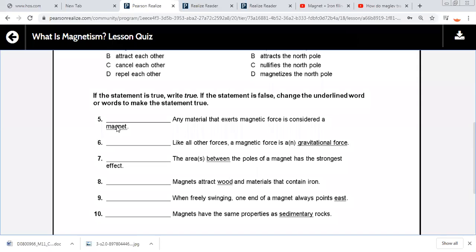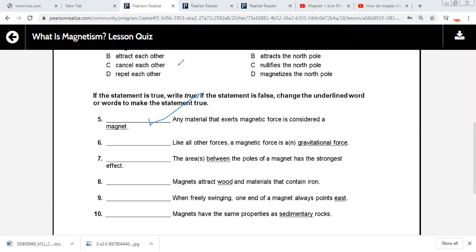Number five: any material that exerts a magnetic force is considered a magnet. True or false? Yes, excellent, true. Number six: like all other forces, a magnetic force is a gravitational force.